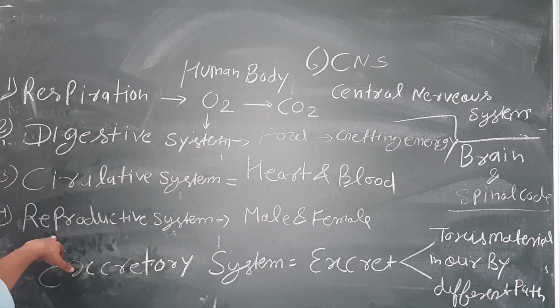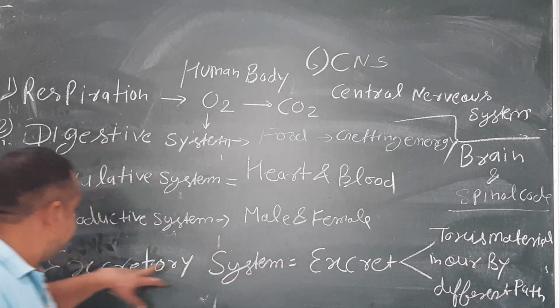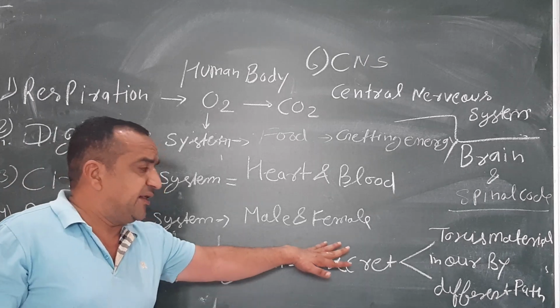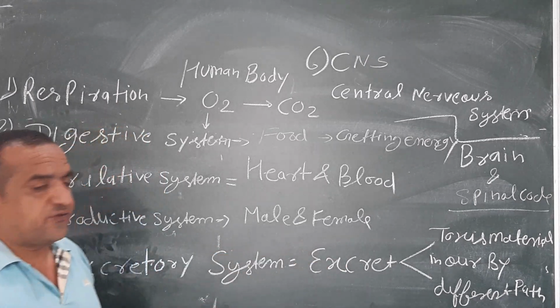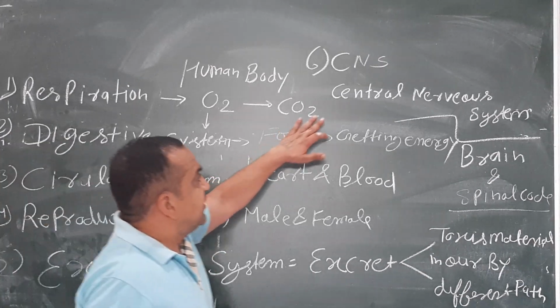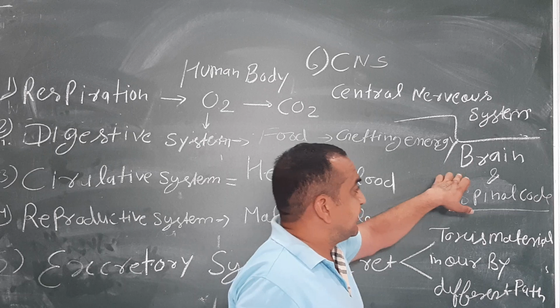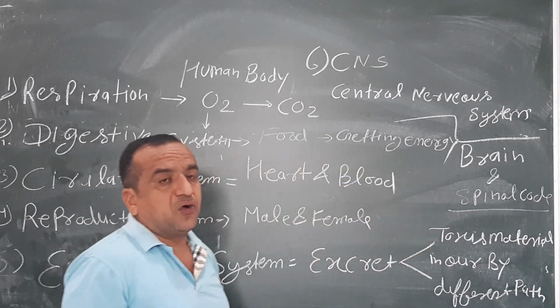Reproductive system: generating a new offspring by the male and female systems. The fifth is the excretory system, which extracts toxic material from our body by different pathways. And the next is the central nervous system, CNS, including the brain and spinal cord.